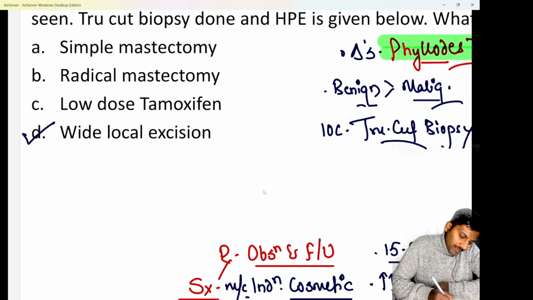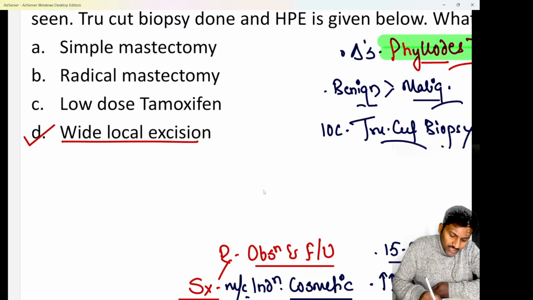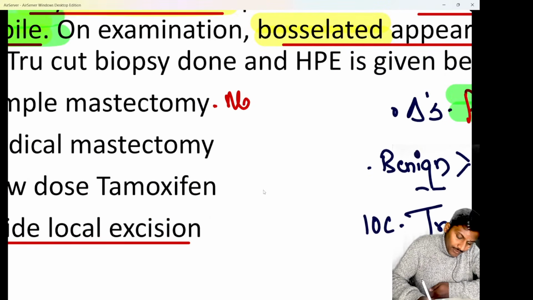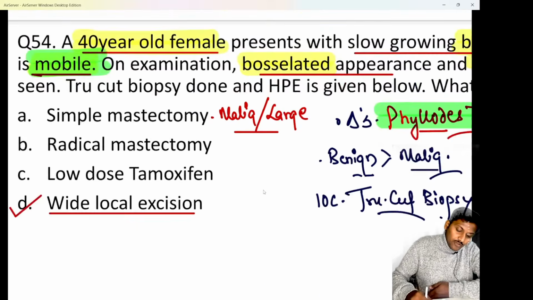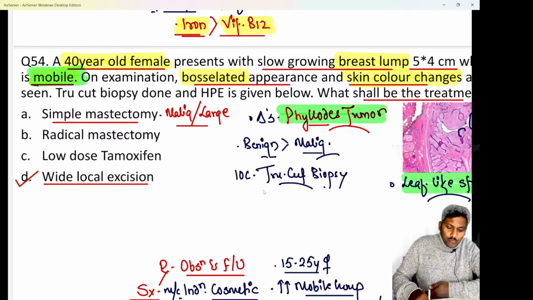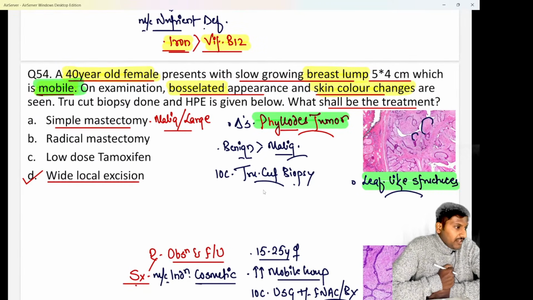If it is a case of a benign phylloid tumor, my answer has to be option D, that is a wide local excision or only removal of the tumor. If it is a case of a malignant phylloides or a very large phylloides, only in those conditions you should go for a simple mastectomy. If it was a malignant, large or a recurrent phylloides, then my answer would have been option A, simple mastectomy.